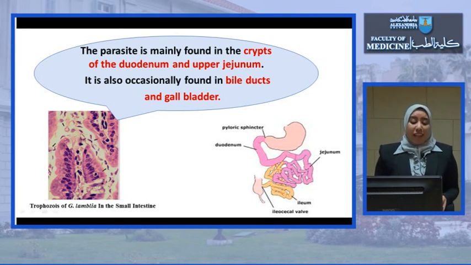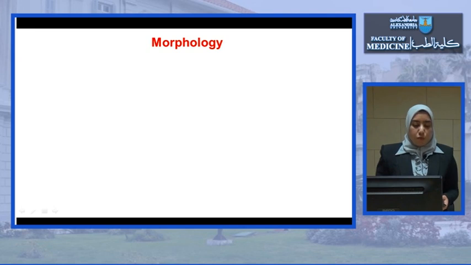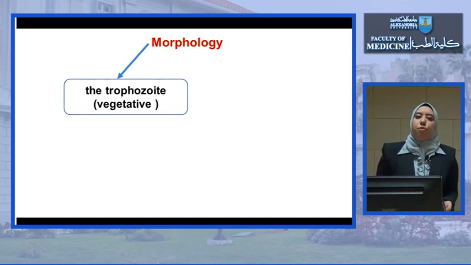As regards the habitat, the parasite is mainly found in the crypts of the duodenum and upper jejunum. The parasite could also be occasionally found in the bile ducts and gallbladder. Here we can find the trophozoite of Giardia lamblia in the small intestine. What about the morphology?